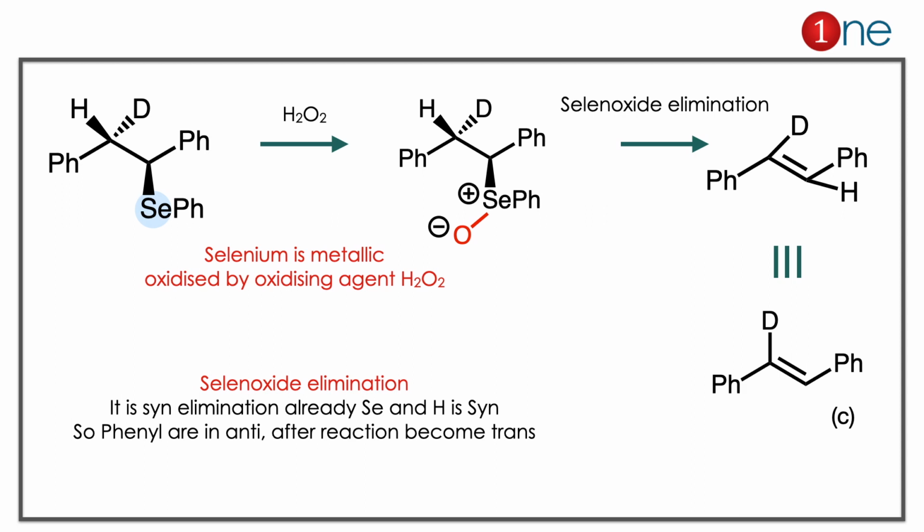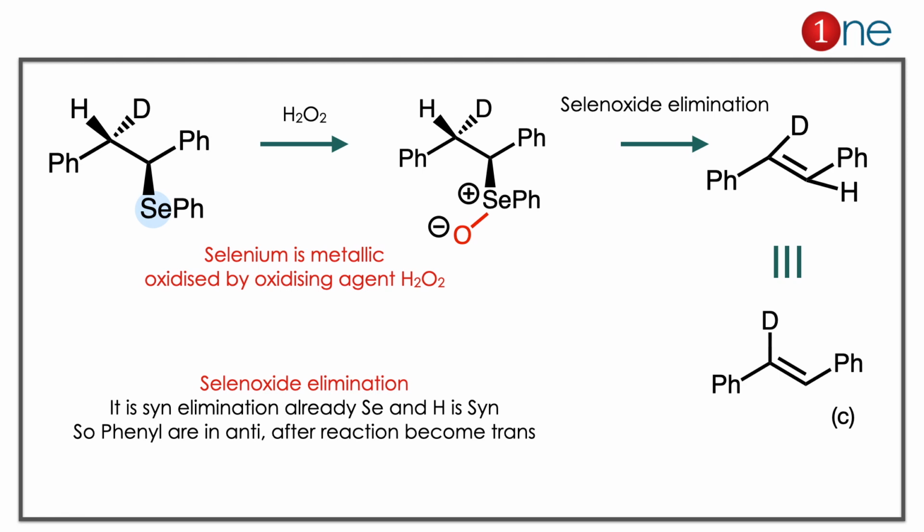So PhSeOH elimination. The important point you have to notice here is that selenium oxide elimination is a syn elimination. If you look at selenium and hydrogen, both are syn to each other. If you look at phenyl, both are anti to each other. So we need only syn, and it's already there. If you remove it, you have phenyl on the trans position. If you redraw nicely, you have phenyl trans with deuterium, which is answer C there.